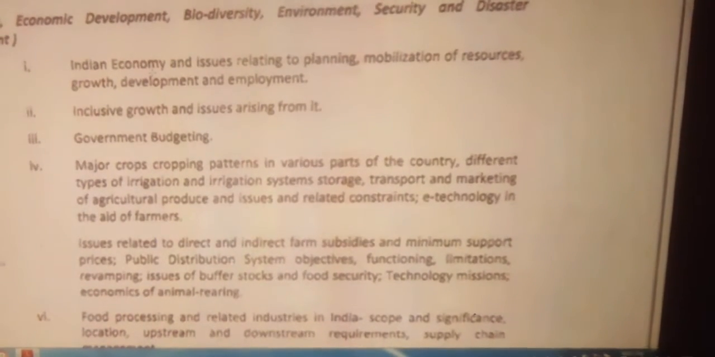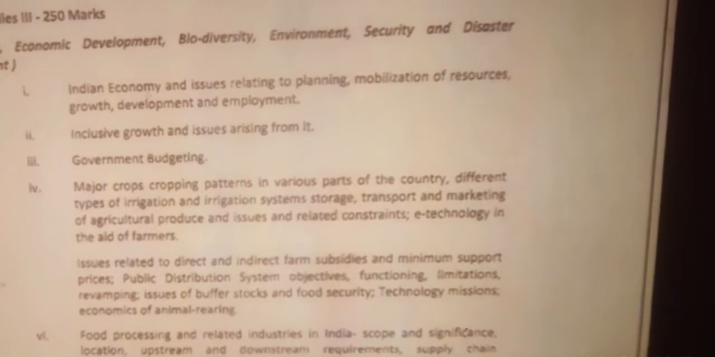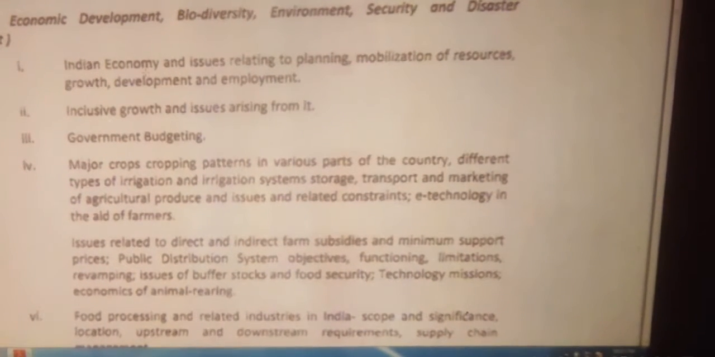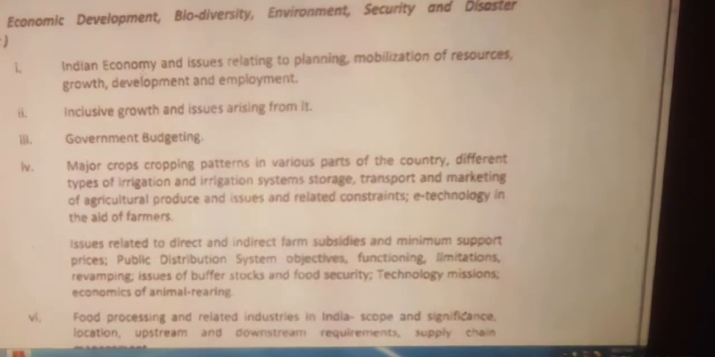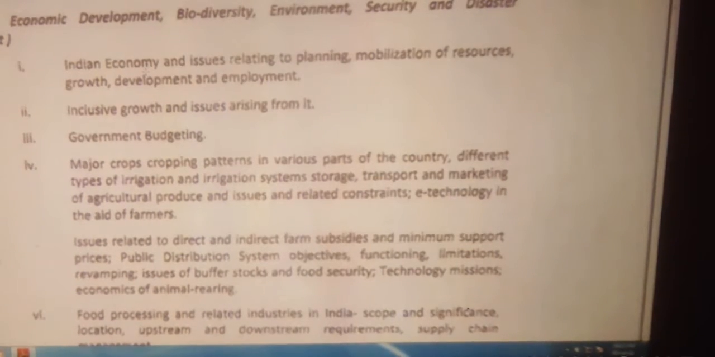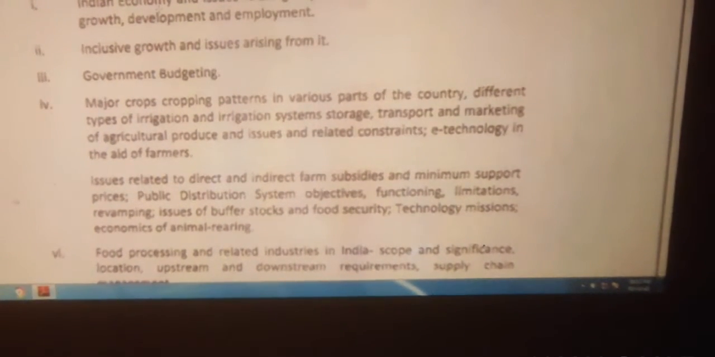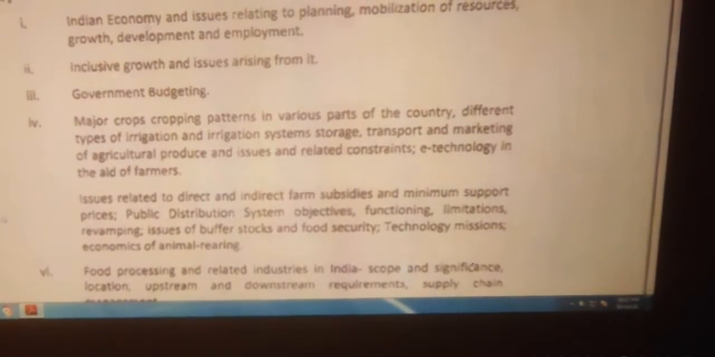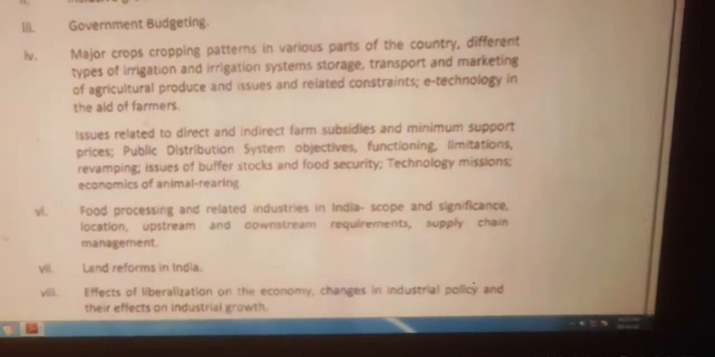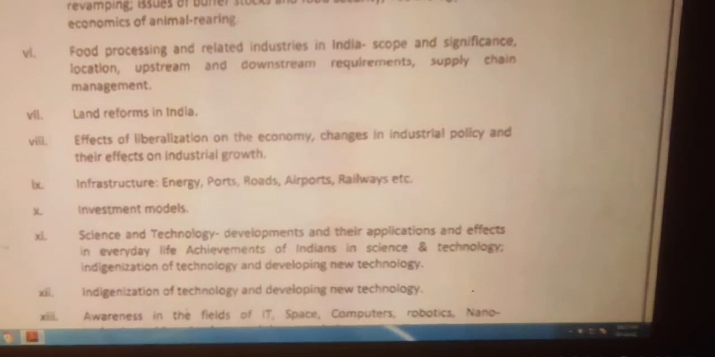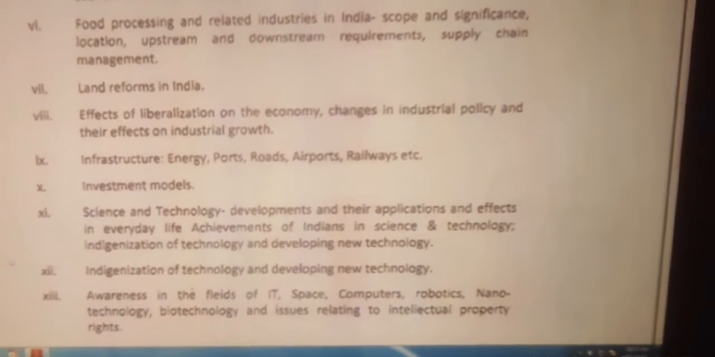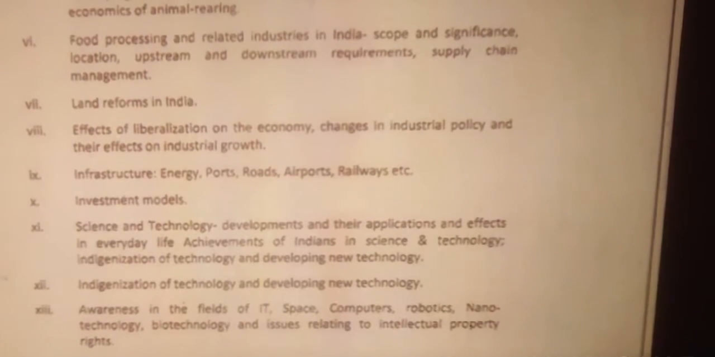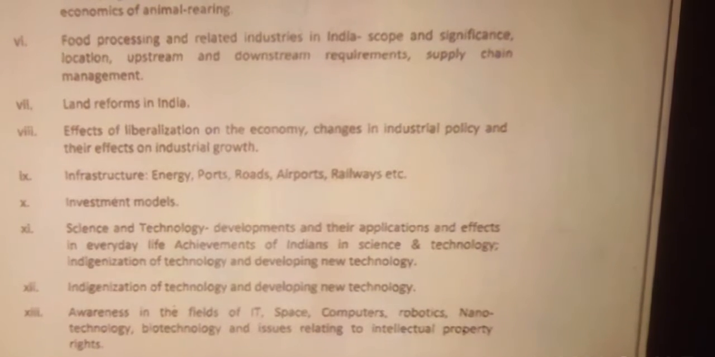Next one, issues related to direct and indirect farm subsidies and minimum support prices, public distribution system, objectives, functioning, limitations, revamping, issues of buffer stocks and food security, technology missions, economics of animal rearing. Next one, food processing and related industries in India, scope and significance, locations, upstream and downstream requirements, supply chain management, land reforms in India.